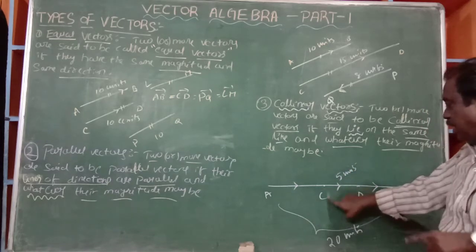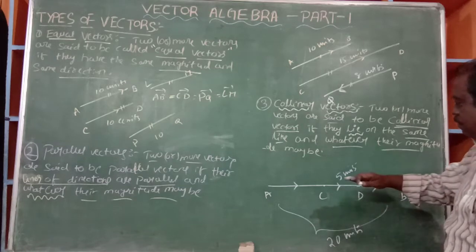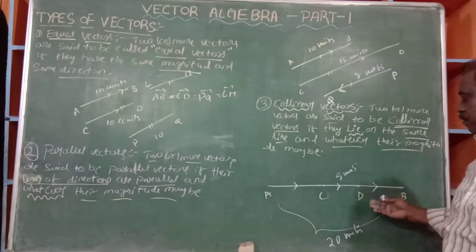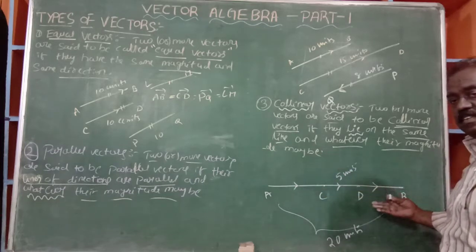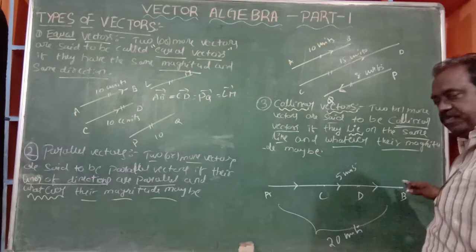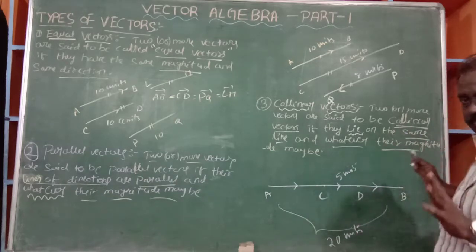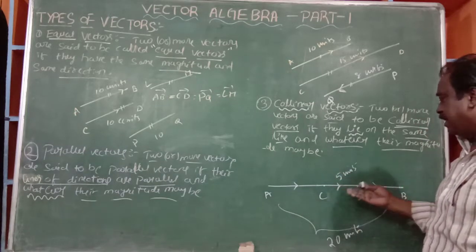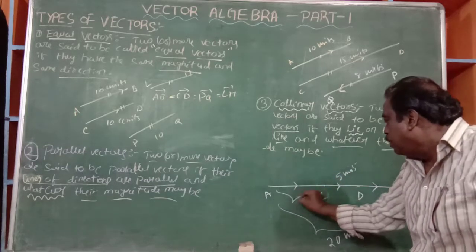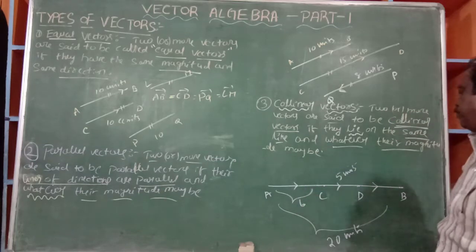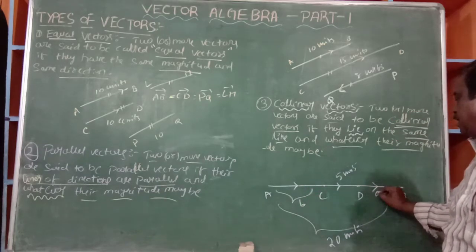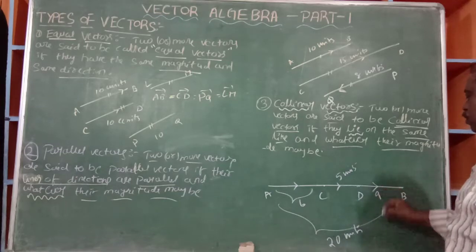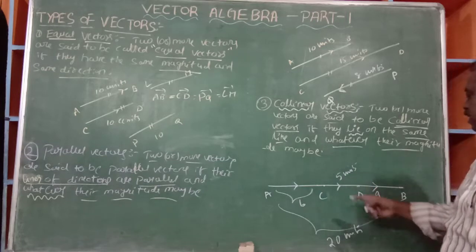AB bar is collinear with CD bar because they are lying on the same line. CD bar is lying on the AB bar. All the vectors are lying on the same line. There are so many vectors here. AC bar, you assume, is 6 units. And DB bar, you assume, is 9 units.